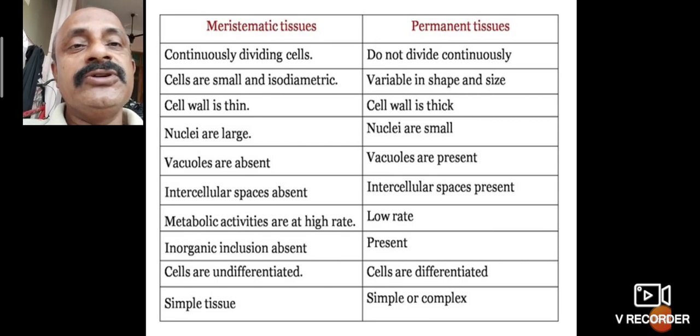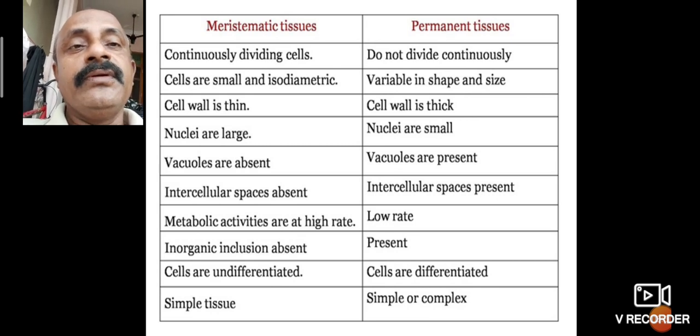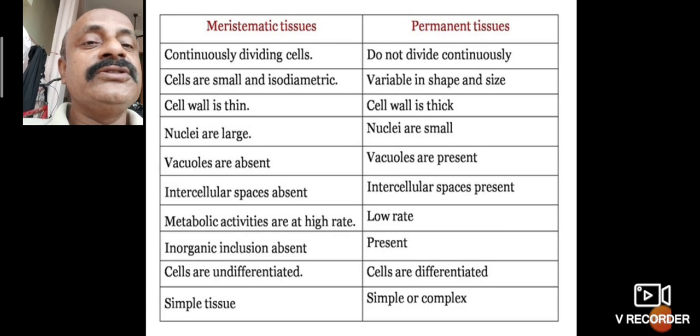In meristematic tissues the cell wall is thin, but in permanent tissues the cell wall is thick. So meristematic cell walls are thin, and the permanent tissue cell wall is thick.